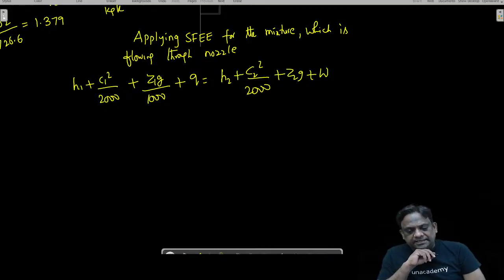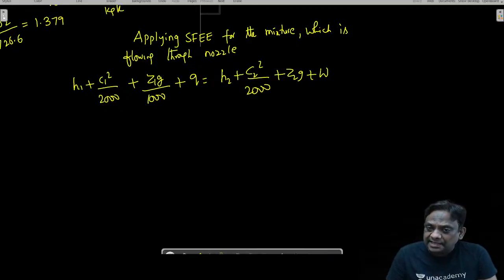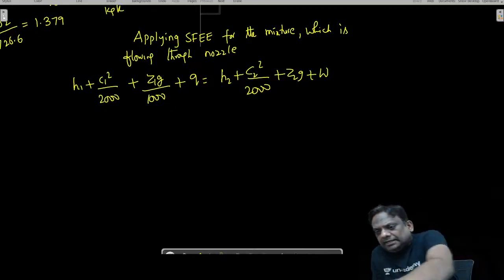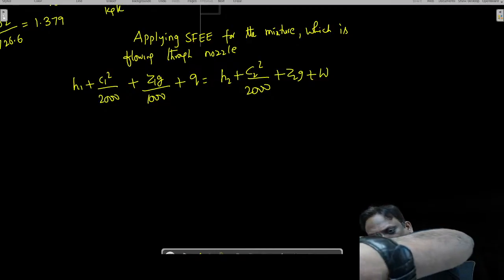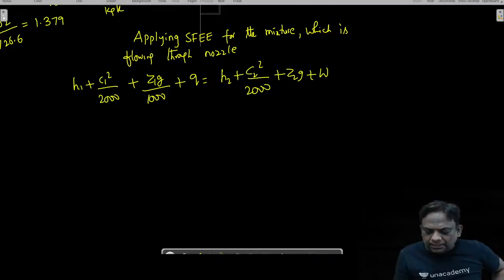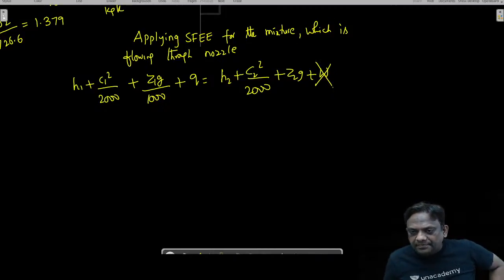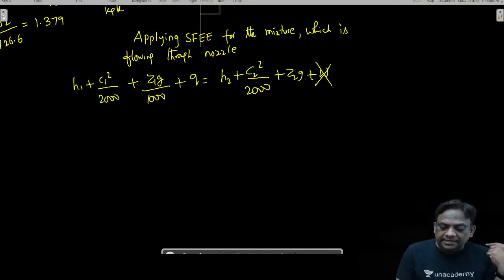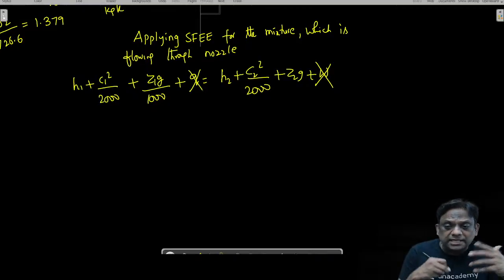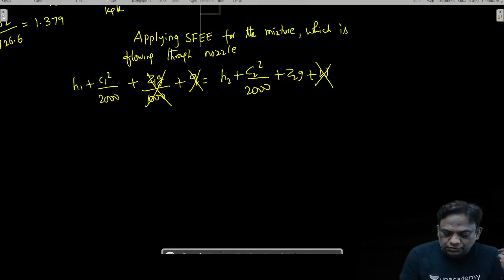For a nozzle, neither are you giving work nor getting work. And already you know it is adiabatic, so Q is 0. Potential energies are not given, so we can neglect them.